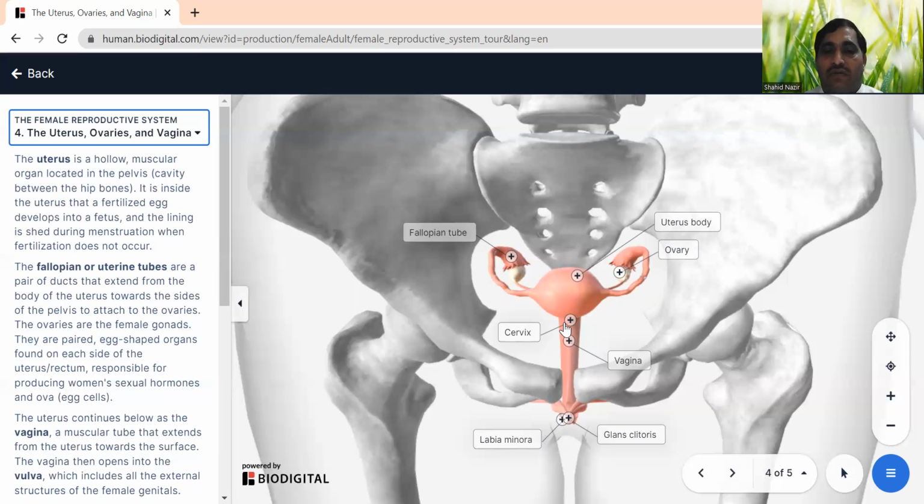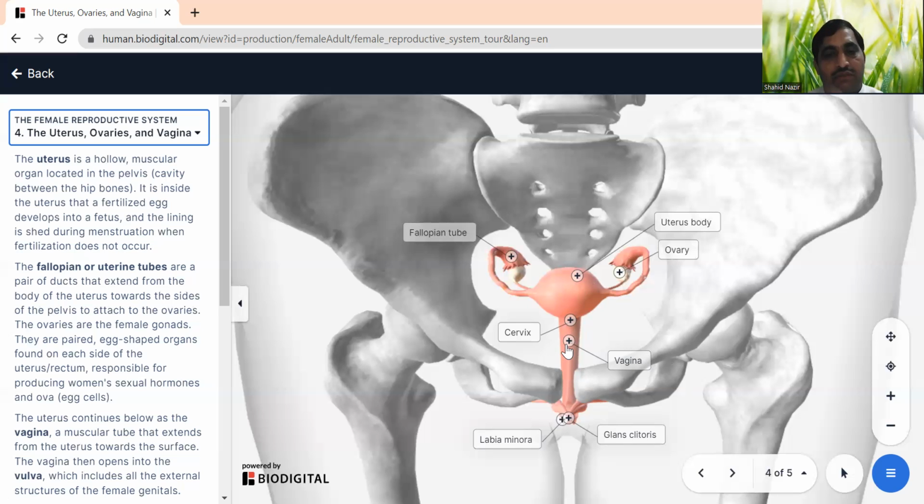Once the fertilized egg is present and developing into a baby, the cervix closes the entry to any microorganisms. It works as a barrier so that the baby can be safe and develop into a healthy one. And then we have the vagina, the vaginal canal, which we can see here.